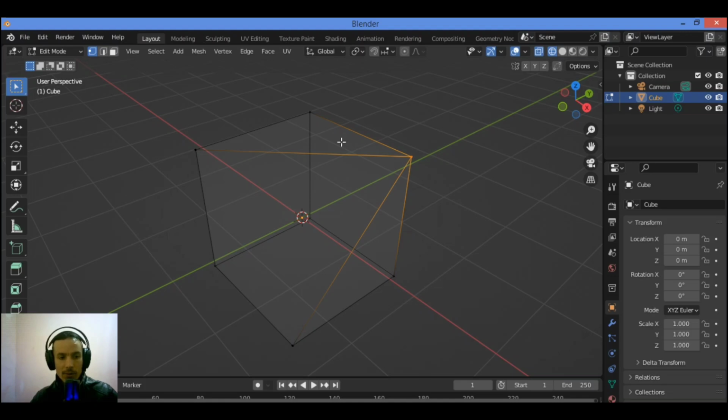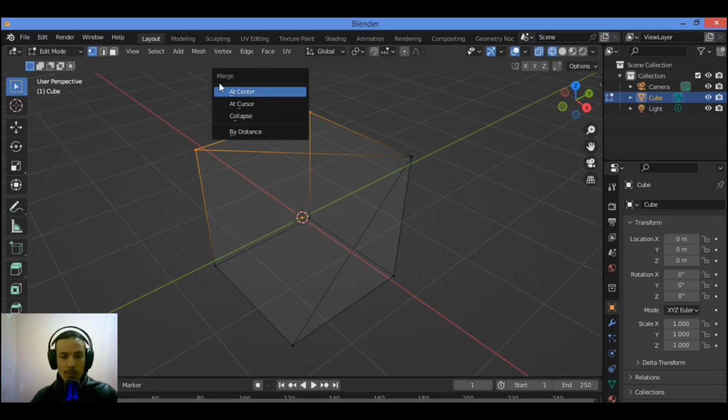Now let's look at an option that we are more likely to use during the modeling process. We can use the merge menu that we access using the M key to merge vertices regardless of the distance between them. In those cases, we can choose one of these options. Let's try that. For example, we have these two vertices. Let's try to merge them. Hit M to show this pop-up menu for merging.